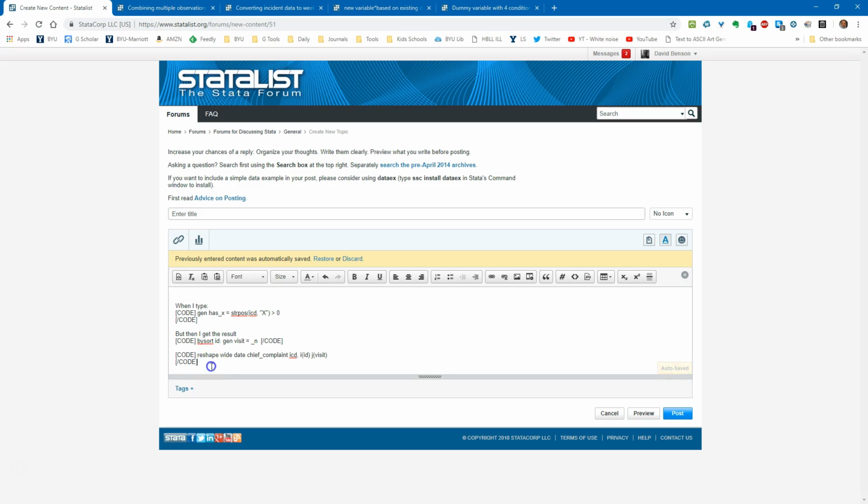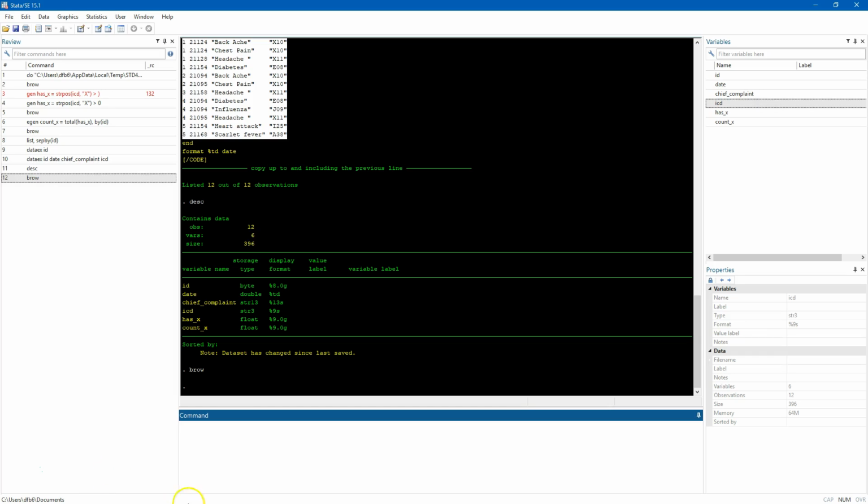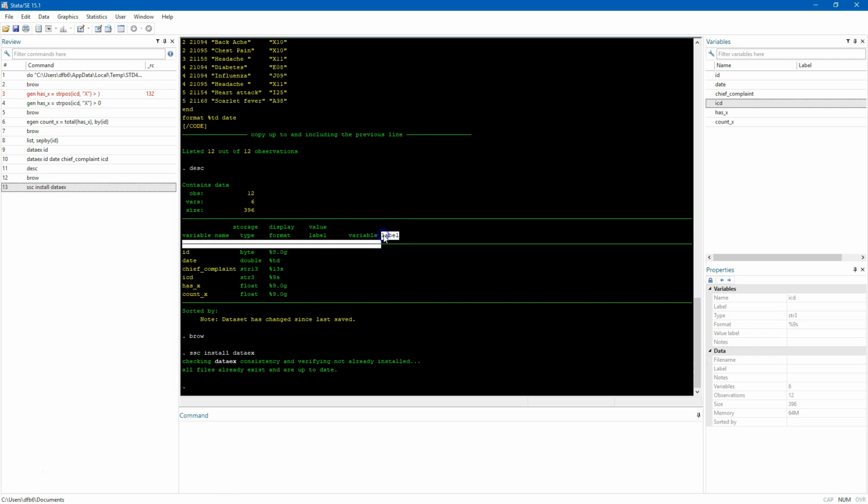The next one is posting a sample of your data using dataex. If they say a picture is worth 1,000 words, then a little snippet of your data, 20 observations of your data, is worth 10,000 words of you trying to describe it. I'm going to show you how to use dataex. Okay, so it's really easy. It's already built into Stata 15. If you're using an earlier version of Stata, you just type in ssc install dataex, and it's going to include it.